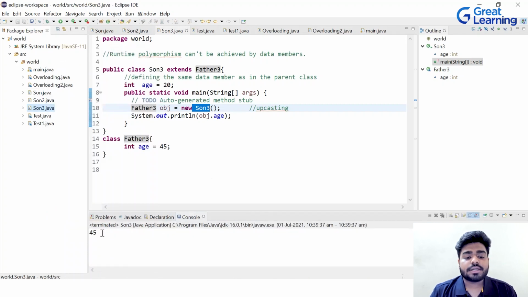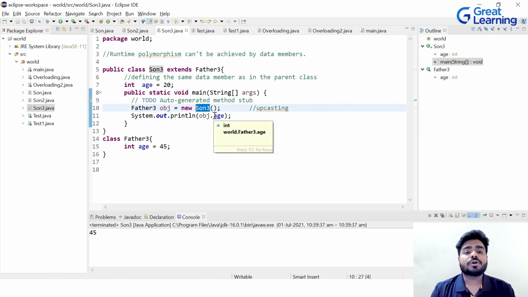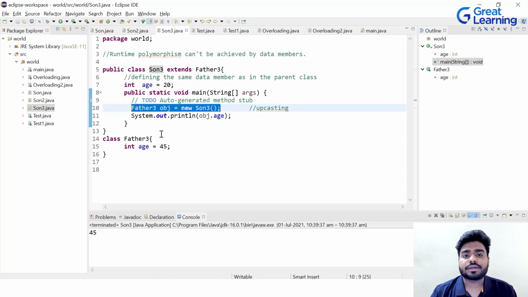Now, if you look here, it is printing 45, which is the father's age. But we have created the object of son, right? Then why is it printing the age of father? Because runtime polymorphism or method overriding only works with methods and not with data members or variables. So it doesn't work with variables. This point you need to understand. Now, if some of the students have confusion in this line, that what have you written, sir, here?